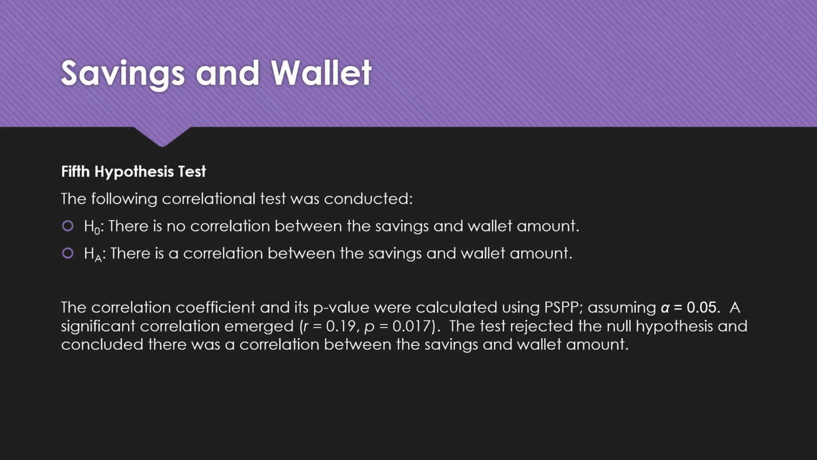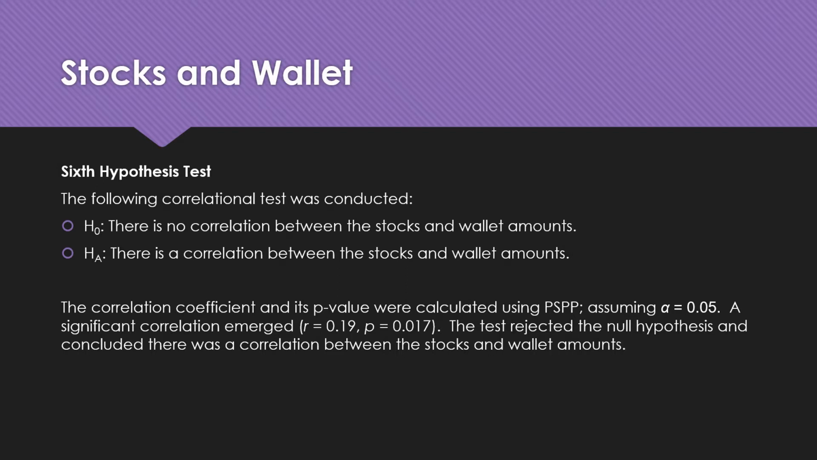A significant correlation emerged with the coefficient of 0.19 and the p-value of 0.017. The test rejected the null hypothesis and concluded that there was a correlation between the savings and wallet amount.